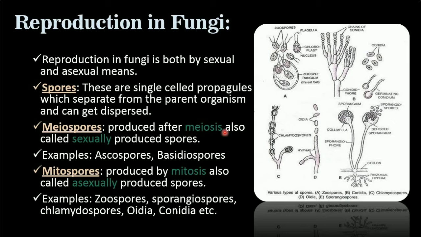I hope you all know about meiosis and mitosis. Whenever sexual reproduction occurs, meiosis occurs. Whenever asexual reproduction occurs, mitosis occurs. Meiosis is the reduction division in which the progeny cells contain a chromosome number half that of the parent cell. And in mitosis, an equal number of chromosomes are there in the parental cell and the progeny.